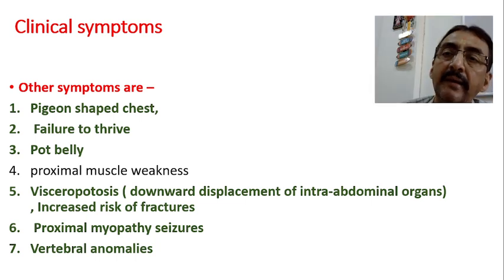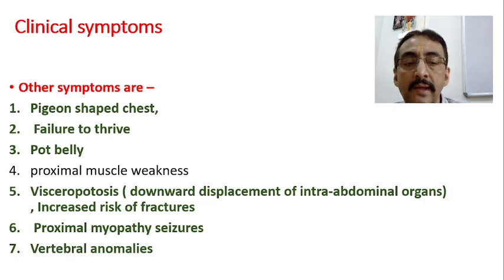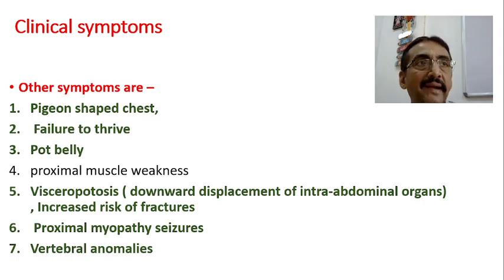These are the other symptoms related to rickets in due course of time. Pigeon-shaped chest is quite common. Rachitic chest is also there: pigeon-shaped chest, long flat chest, rachitic rosary, Harrison's sulcus. They are all associated with the rachitic chest.